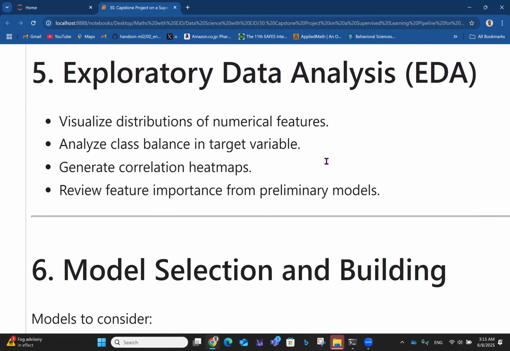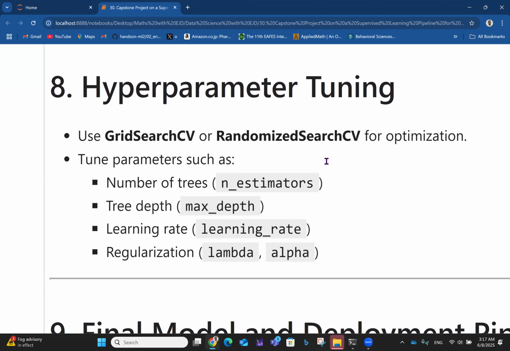So you can use grid search CV. We've done this in the past, or randomized search cross validation for optimization. So you can tune parameters such as the number of trees, assuming that you're aggregating decision trees to use a forest estimator or something like that. So the number of trees, the tree depth, the learning rate, and the regularization, talking about whether you're using ridge or lasso.